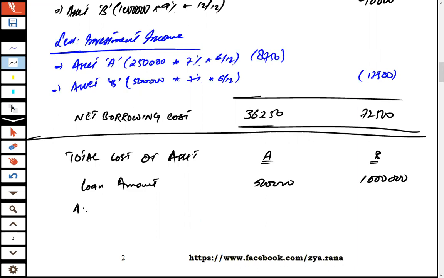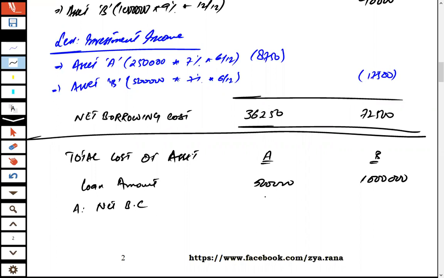And to this loan amount, we add the net borrowing cost, because we studied that IAS 23 says the borrowing cost incurred on a qualifying asset should be added to the cost of the asset along with the loan amount.